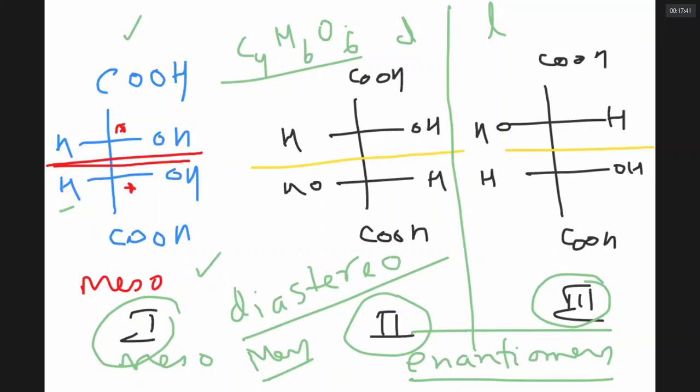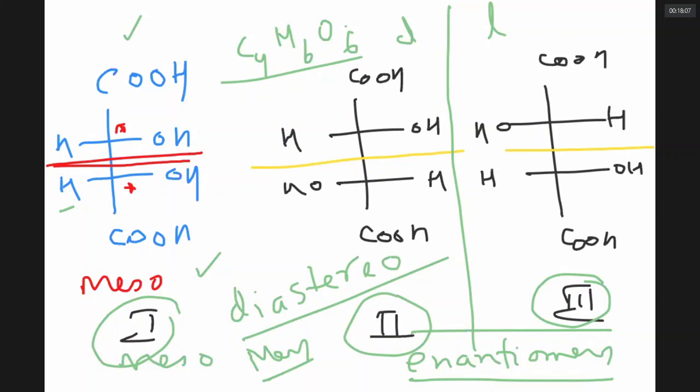Diastereomers cannot be superimposed. If you take compound 1 and put it on compound 2, it is not fully covered. If a compound cannot fully cover the other compound, they are said to be non-superimposable. Even enantiomers are non-superimposable. And the meso compound and the D compound are called diastereomers.